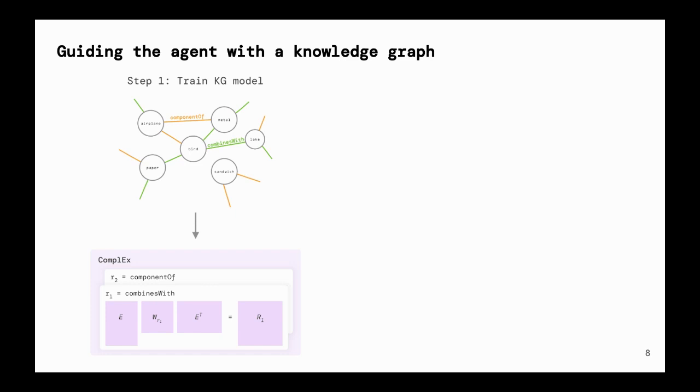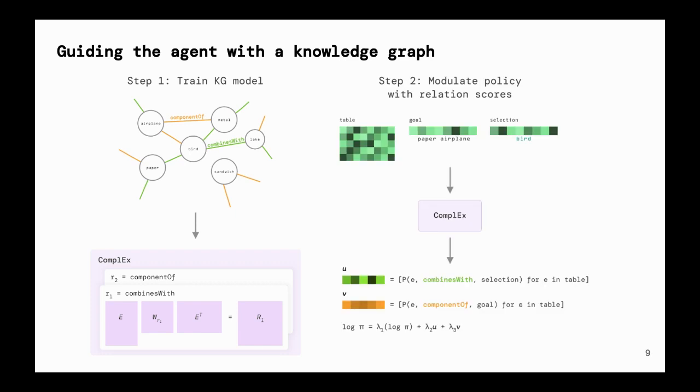Next, we see if we can further improve the performance of our agent by incorporating information from a knowledge graph representing either the full set or a subset of recipes. We construct the recipe graph by connecting items with two types of edges, representing whether items combine in a recipe and whether they are involved in producing a specific goal. We then train ComplEx, a state-of-the-art link prediction model, on the relations in the recipe graph. Once trained, ComplEx can then score how likely it is that any given relation exists in the graph. At each time step, we use ComplEx to produce score vectors representing how likely it is for each table item to be a component of the goal, as well as combine with any already selected item. We then linearly combine these score vectors with the policy logits using learned mixture weights.